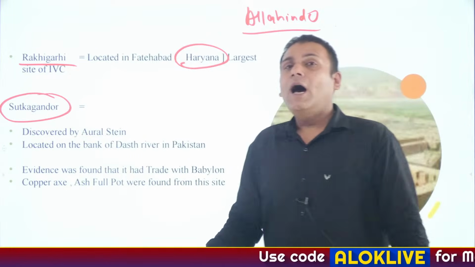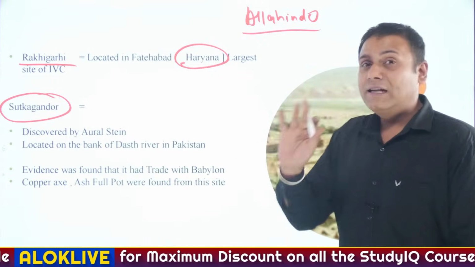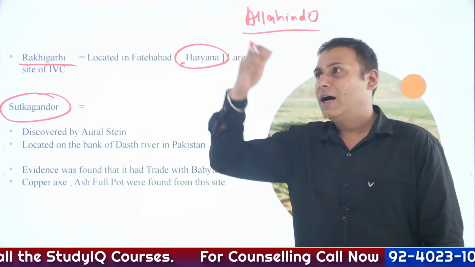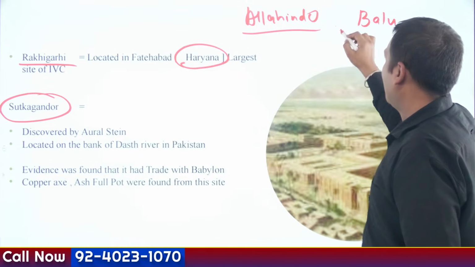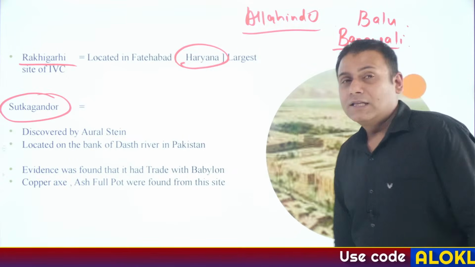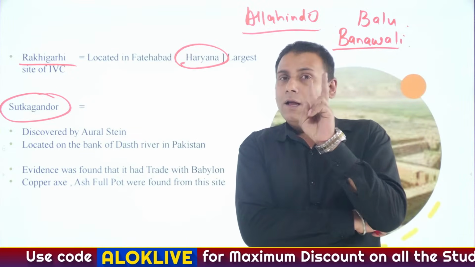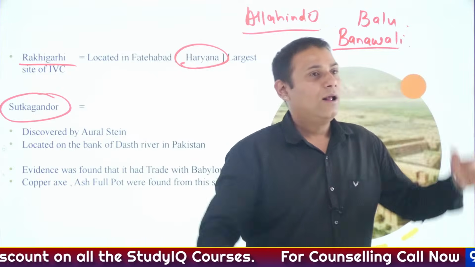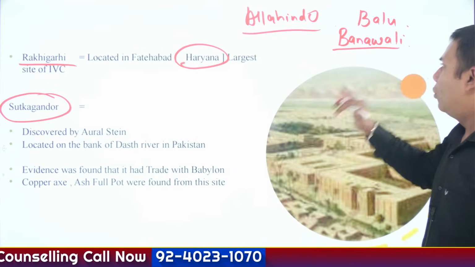Now, what are the other sites that you have to study from the exam perspective? Many times there could be a probable question in the form of match the following. On one side the sites, on the other side their location. So just go through the site of Balu, which is located in Haryana. Another site, Banavali, again located in Haryana. At Banavali, the fields were plowed before sowing the seeds. As we have discussed, there are two sites which exhibit Proto-Harappan and Harappan cultural phases. One was Kalibangan. The second one is Banavali, located in Haryana. Then, apart from Balu and this, Sinoli.